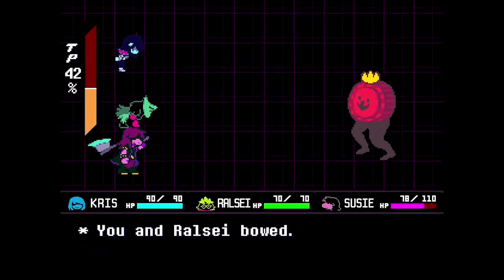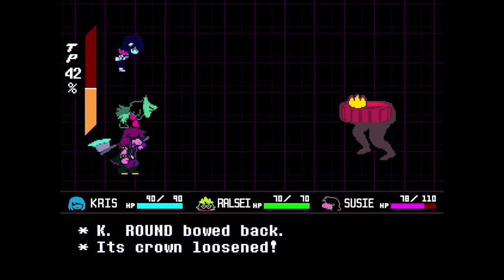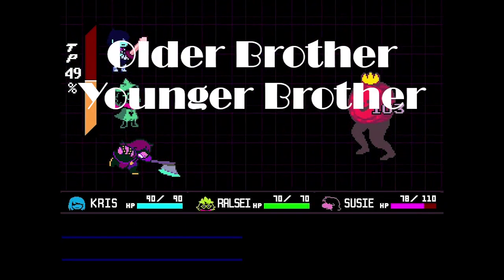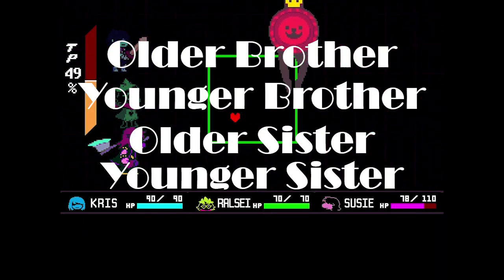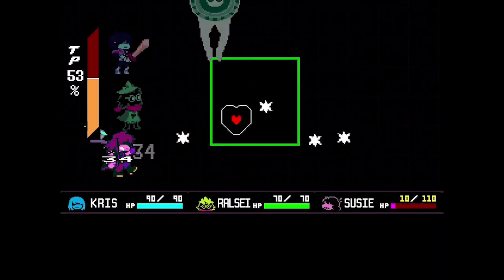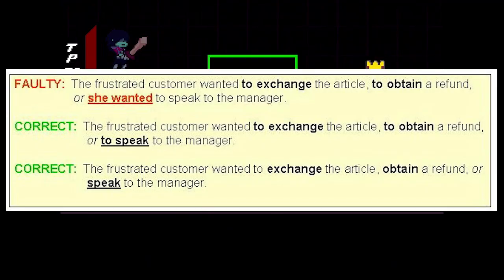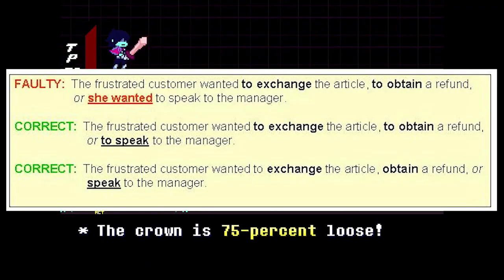So let's talk about what the next part of this sentence definitely isn't. It's definitely not older brother, older sister, younger sister, none of that. The reason is because of a concept in grammar called parallelism, which states that the structure of a sentence should follow a predictable pattern.